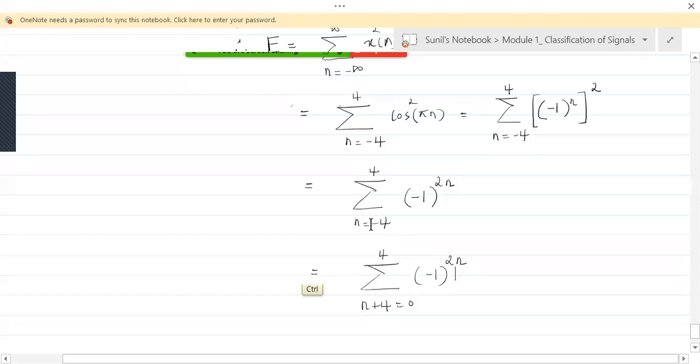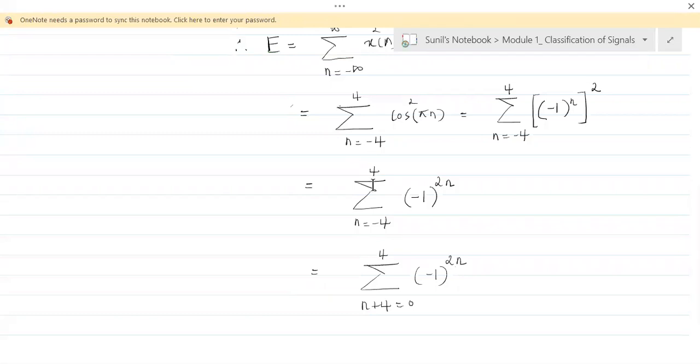Now, earlier it was starting from -4, so it was going till 4. How many samples are there from -4 to 4? There are 9 samples. And how many samples are there here now? Only 5, 0 to 4.